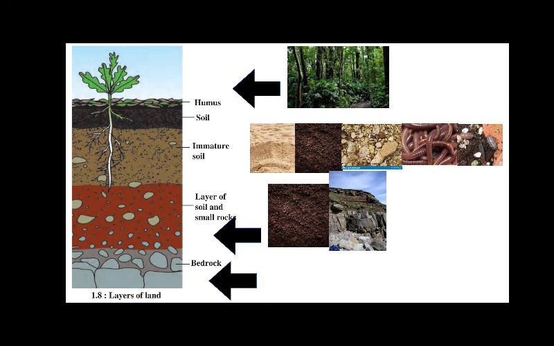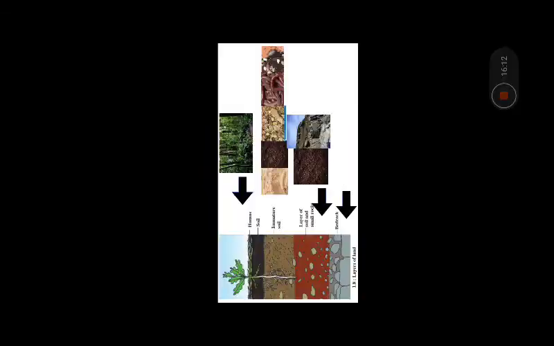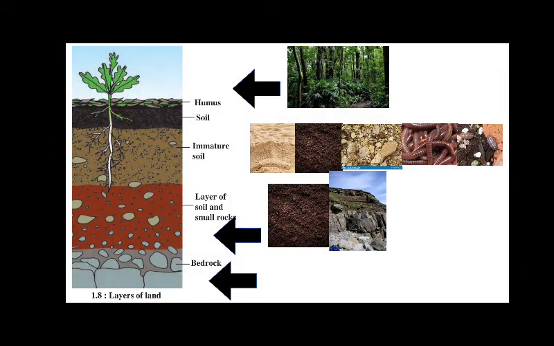If the land has mature soil, the topmost layer is formed by decomposition of remains of plants and animals. Now, how is this humus soil formed? It is formed with the help of decomposition. Decomposition means rotting of remains of plants and animals. This layer is called humus.